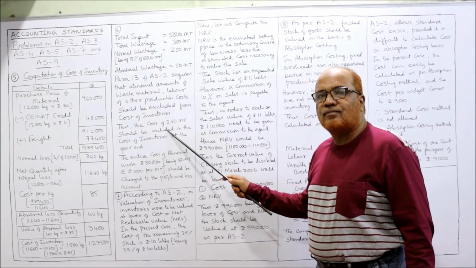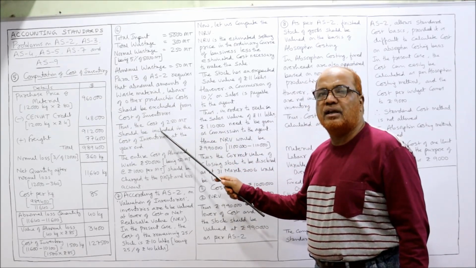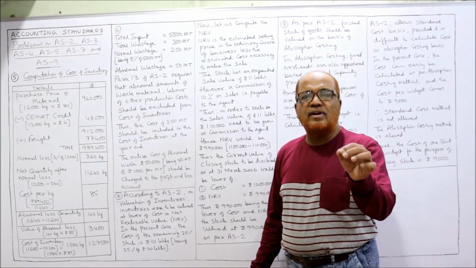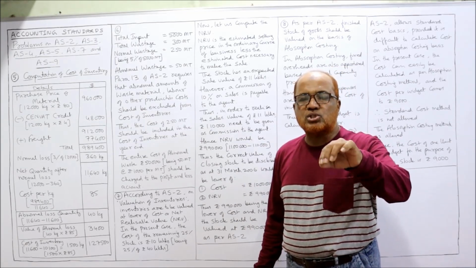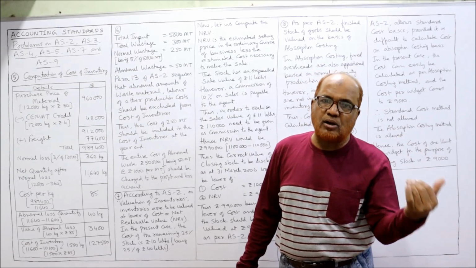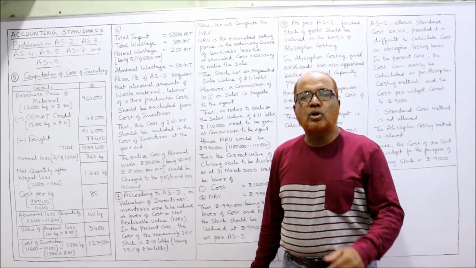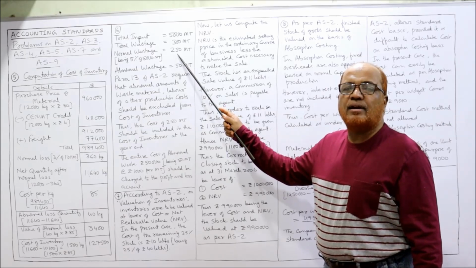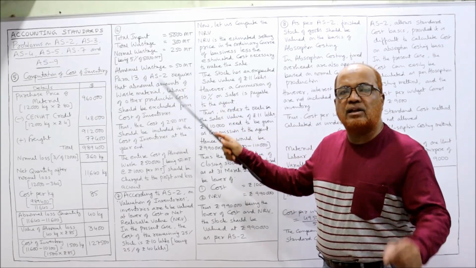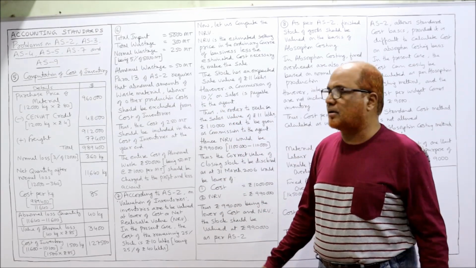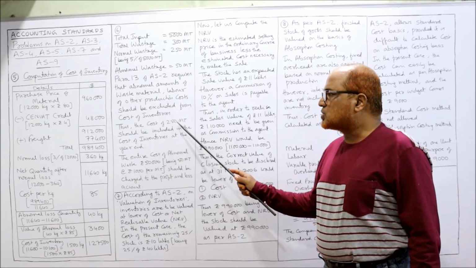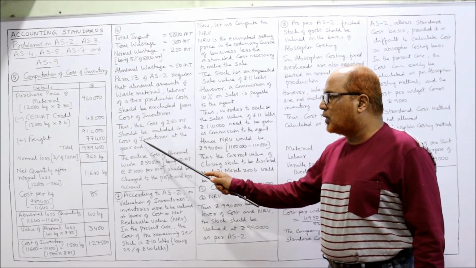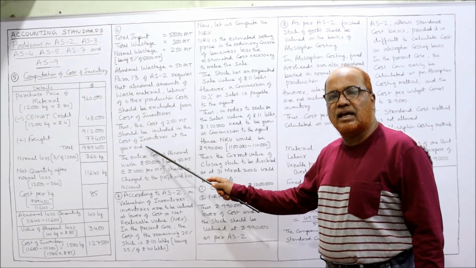Thus the cost of 250 MT should be included. The normal wastage, the cost of normal wastage should be included. The normal wastage, how many MT? 250 MT. So we calculate 250 MT value that will be included in the closing inventory. So thus the cost of 250 MT should be included in the cost of inventories at the year end.